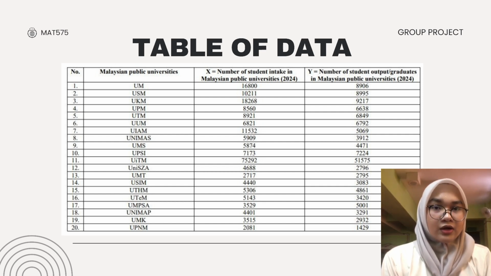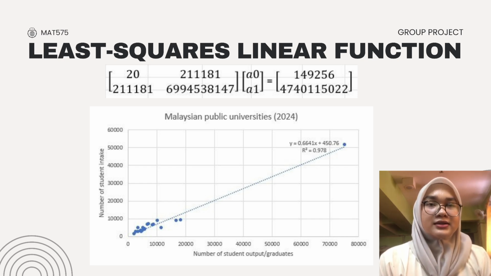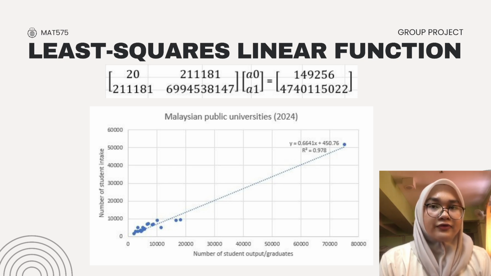In our analysis, we will use this dataset to perform statistical analysis and explore the relationship between university intakes, sizes, and their graduate outputs. Moving on to our mathematical analysis, this slide shows how we apply the least square linear function to model our data. By solving the normal equation set up in this matrix form, we obtain our linear regression equation, which is y equals 0.6641x plus 450.76.